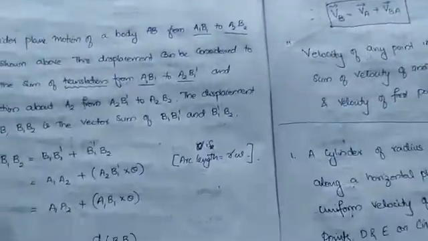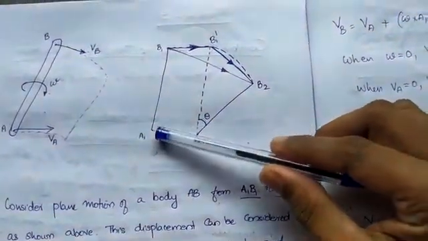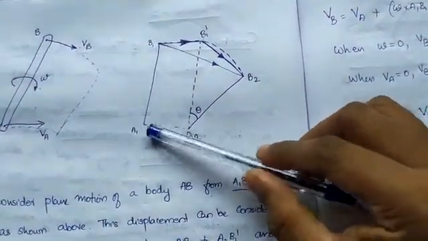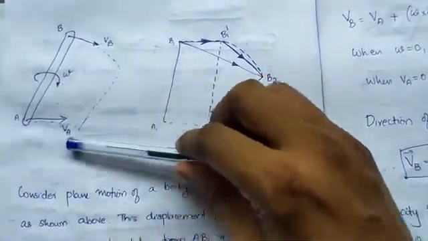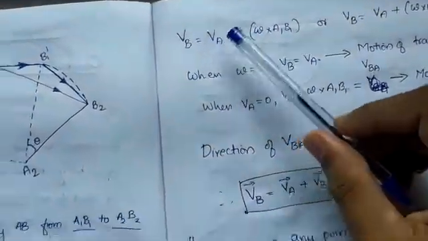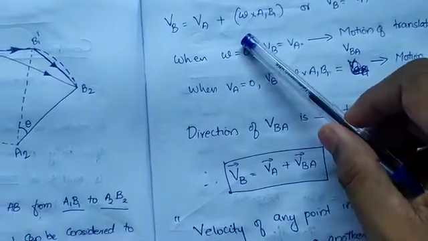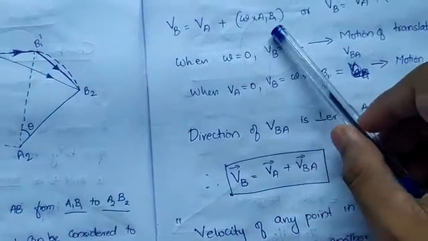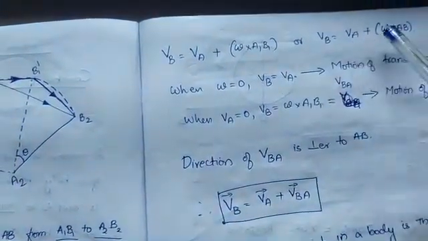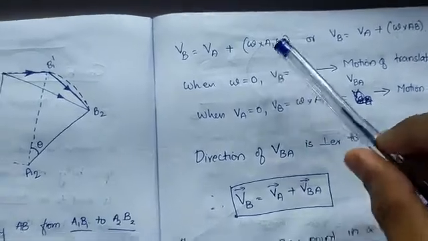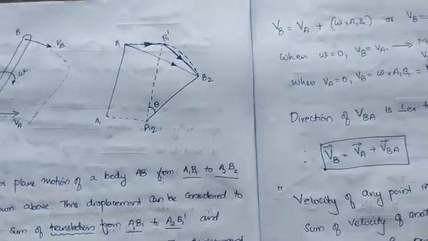Why is it VA? D by dt of A1 A2, the change in displacement of A1 A2, is nothing but the velocity of A, plus A1 B1 into theta, which becomes A1 B1 into omega. So VB is equal to VA plus omega into A1 B1, which is nothing but the rod AB.